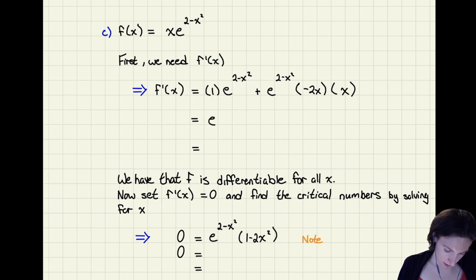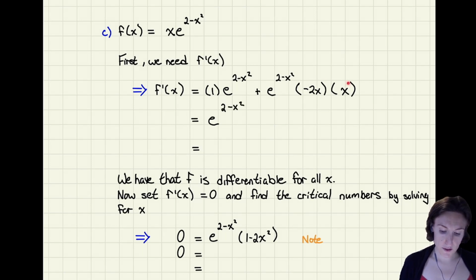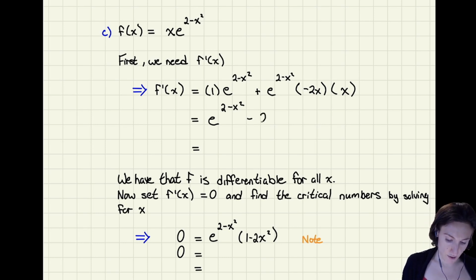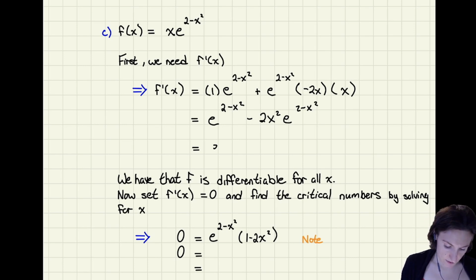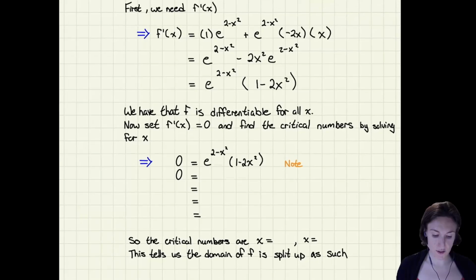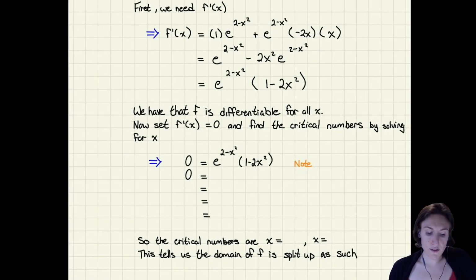Okay, so let's simplify this a bit. So the first term I have e to the power of 2 minus x squared. And then I'm going to multiply these together. So I'm going to have a minus 2x squared, and I'm going to bring that to the front. You don't have to, but for me personally, it's just much easier to read. And then, to make it even a bit easier to look at, I'm going to factor out the exponential part, and I'll be left with 1 minus 2x squared. That'll make it much easier to try to solve for my critical points. We don't have any issues here with differentiability. We're going to set this equal to 0, and then we're going to solve for our critical numbers.